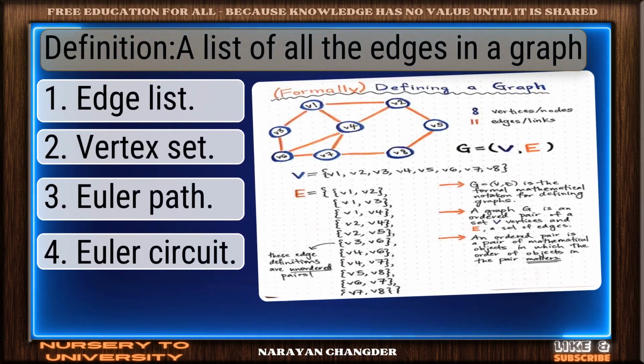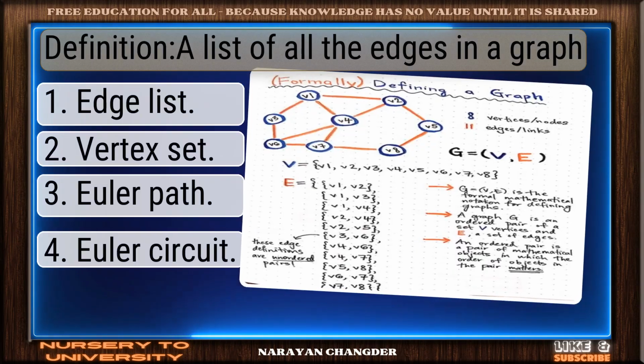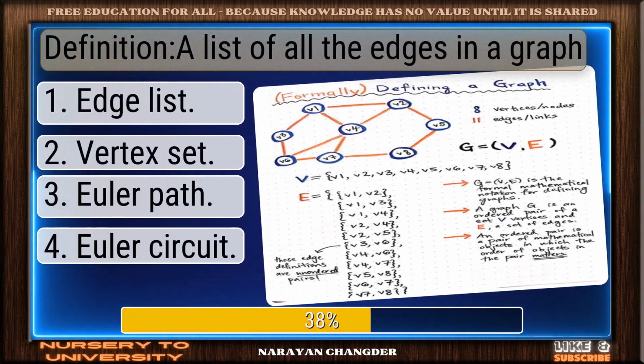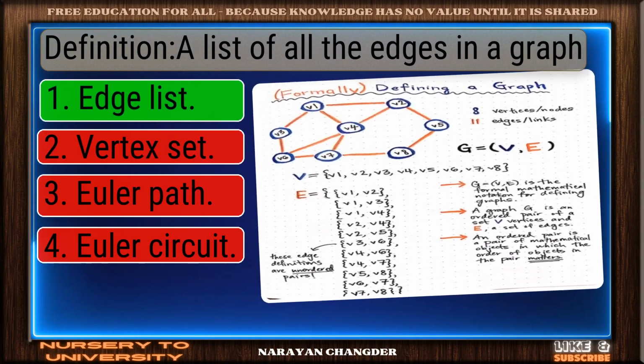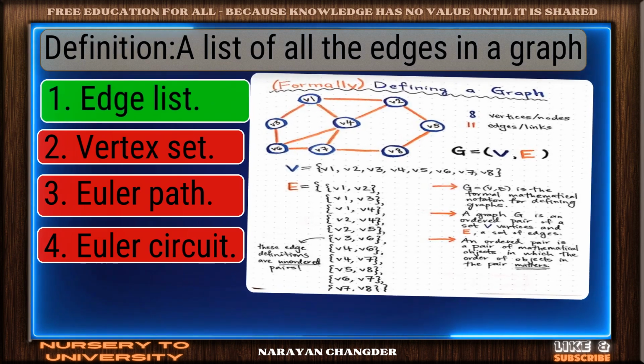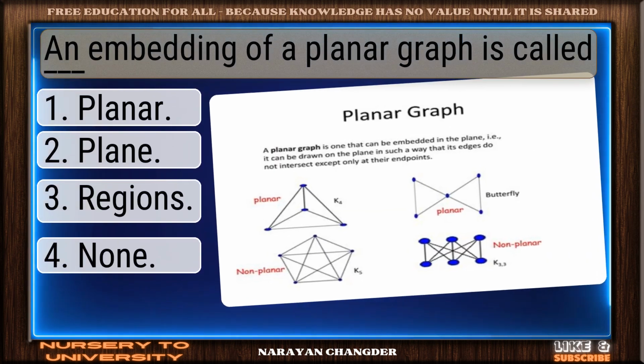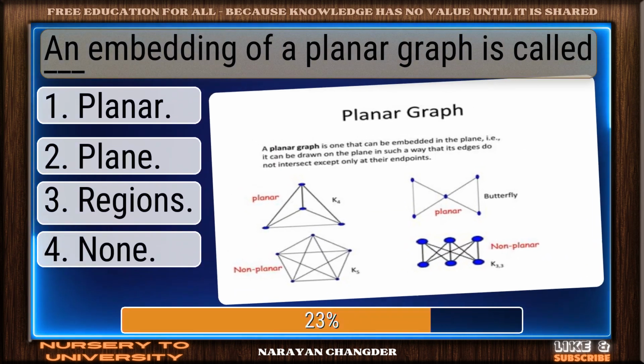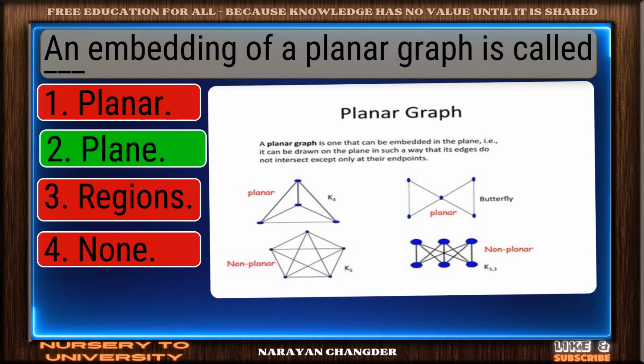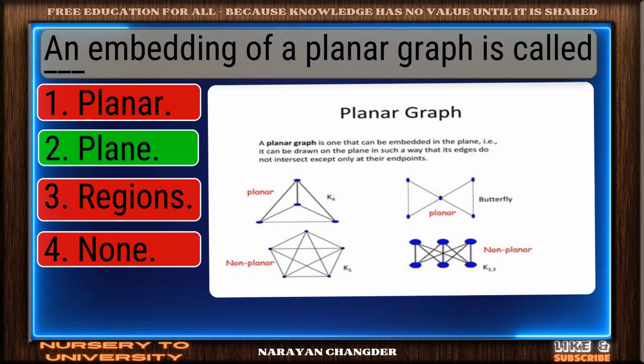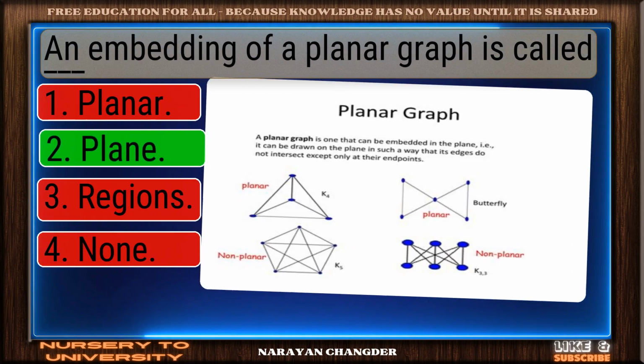Question number 5. Definition. A list of all the edges in a graph. Valid point. Edge list is true. Question number 6. An embedding of a planar graph is called dash. Exactly. Plane makes sense and it is right choice.